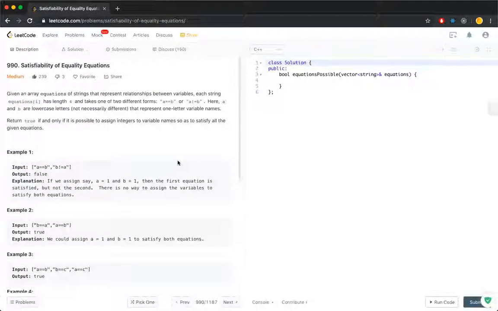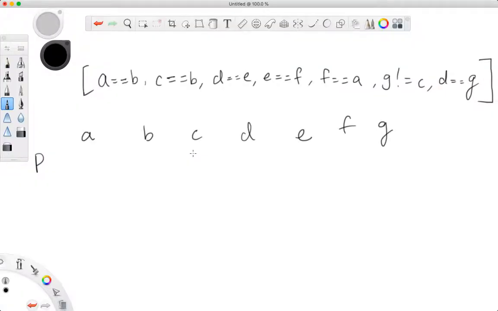So pause the video and see if you can solve it. Let's check out this test case. A equals to B, C equals to B, D equals to E, E equals to F. So far so good, because ABC is one chunk, DEF is one chunk. They have nothing to do with each other. Then F equals to A, we are connecting these two chunks, right? So ABC, DEF is one chunk now.